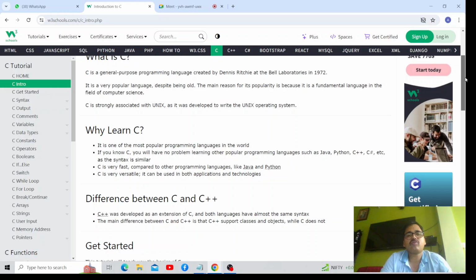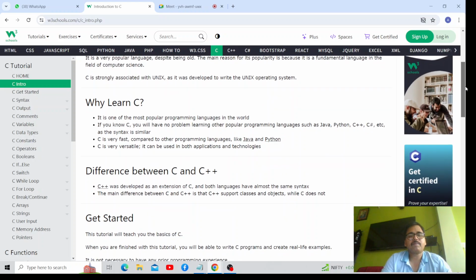And as you know C, you will have no problem learning other programming languages like Java, Python, C++, C Sharp, etc., as the syntax is similar. C is very fast compared to other programming languages like Java and Python. And C is versatile. It can be used in both application and technologies.